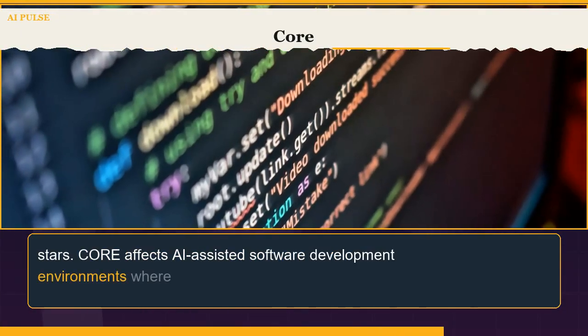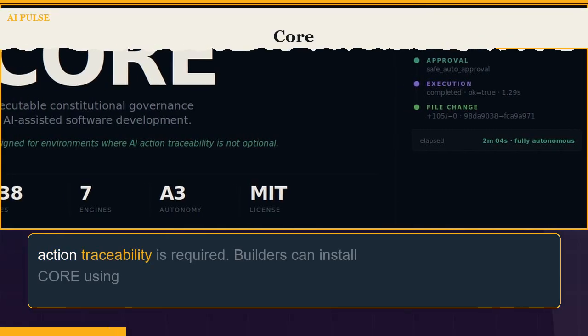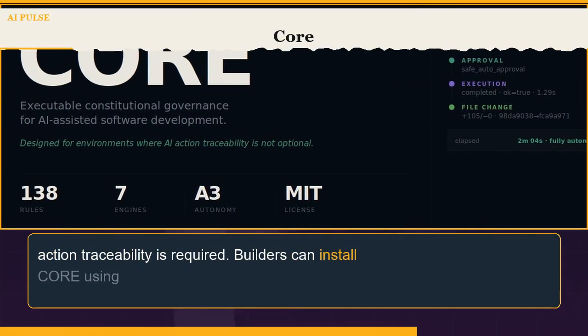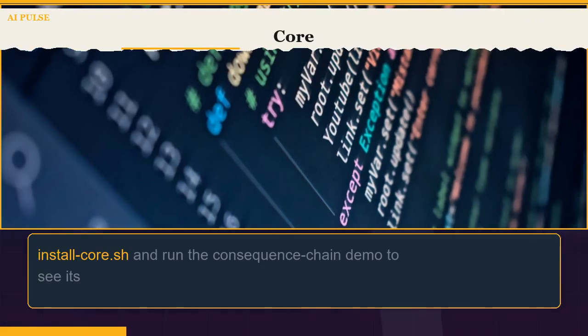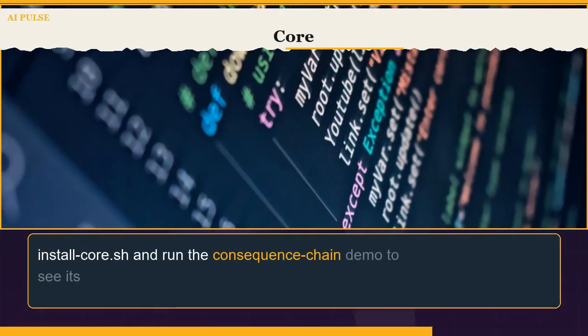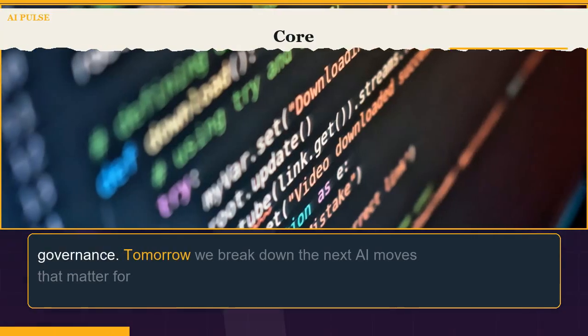Core affects AI-assisted software development environments where action traceability is required. Builders can install Core using install_core.sh and run the consequence chain demo to see its governance.